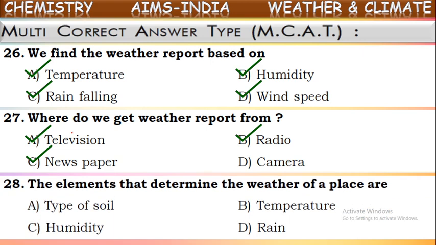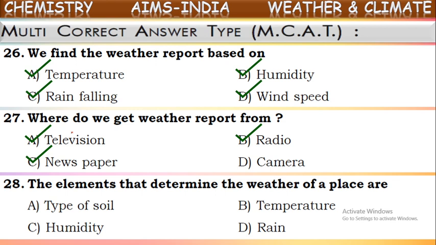the elements that determine the weather of a place are. What are the elements of weather? They are asking simply: which elements determine the weather of a place? See the options given: type of soil, temperature, humidity, rain. Which of these will affect or determine the weather of a place?